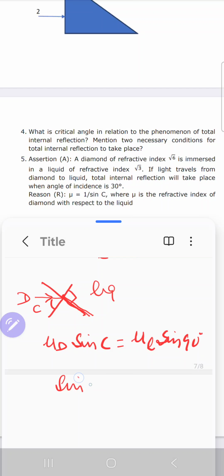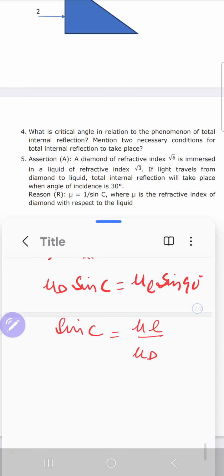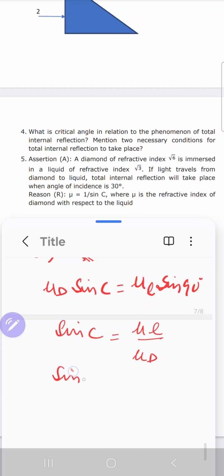So sine C is the refractive index of liquid over the refractive index of diamond. The refractive index of liquid is root 3 and diamond is root 6.